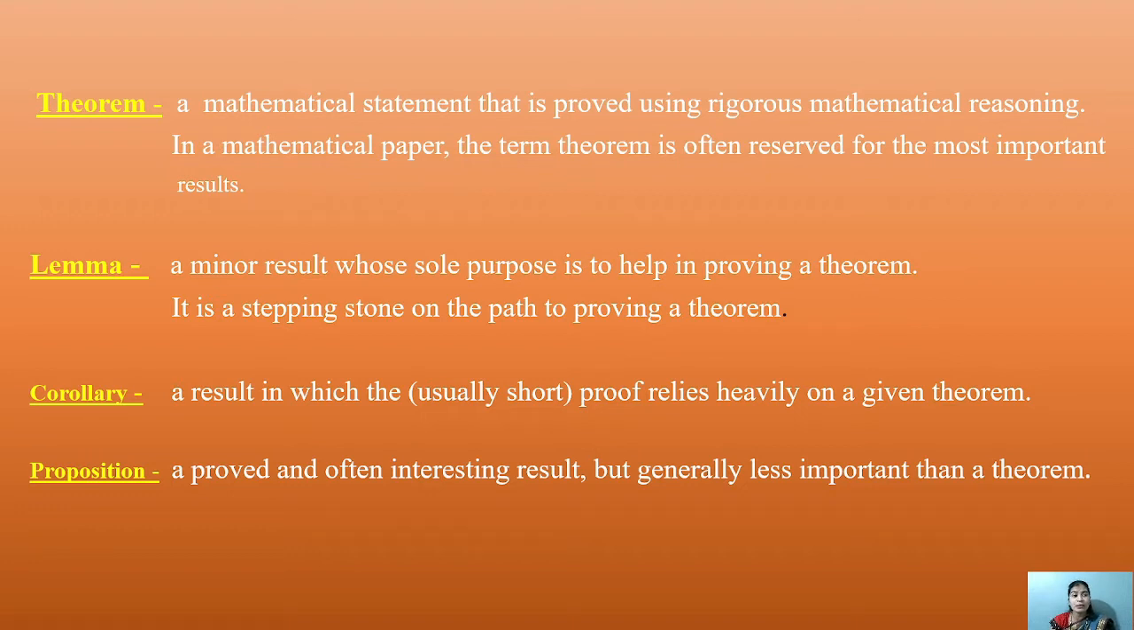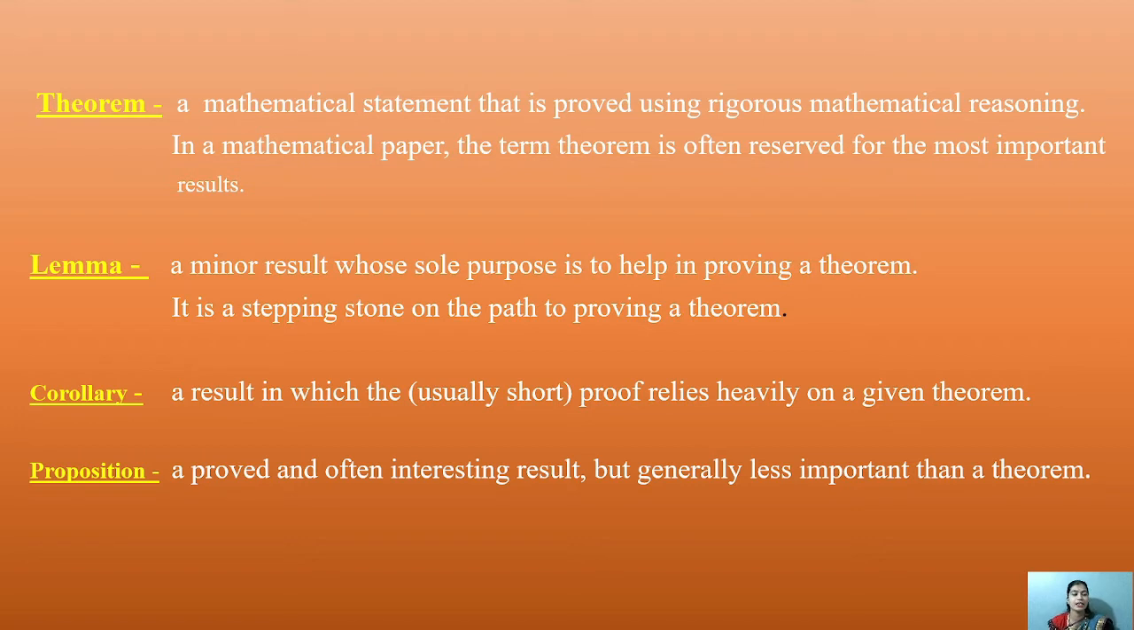After that, what is meant by a lemma? A lemma is a minor result whose sole purpose is to help in proving a theorem. It is a stepping stone on the path to proving a theorem. A lemma is related to a theorem because the theorem contains the lemma, a minor result, which provides a path to the theorem.